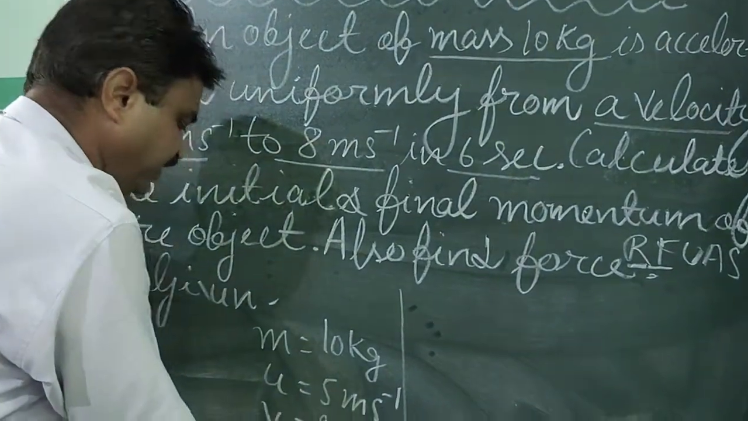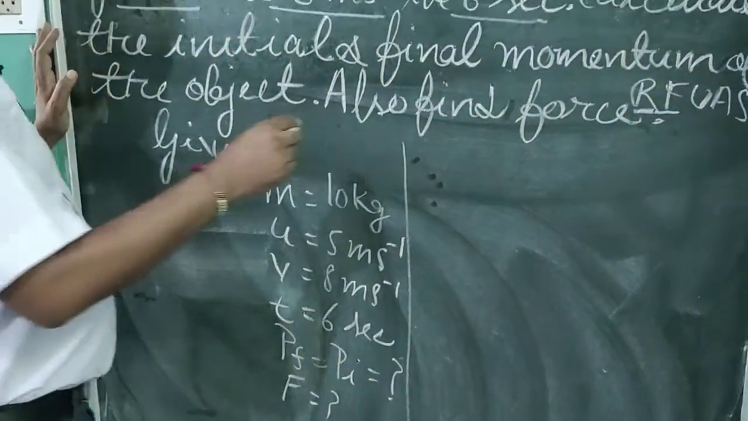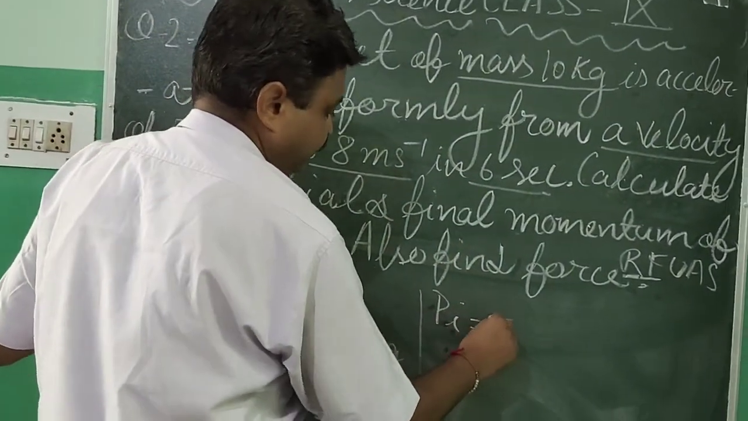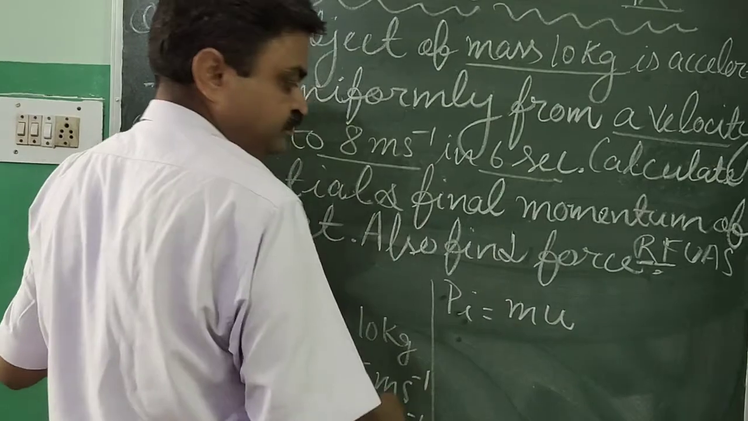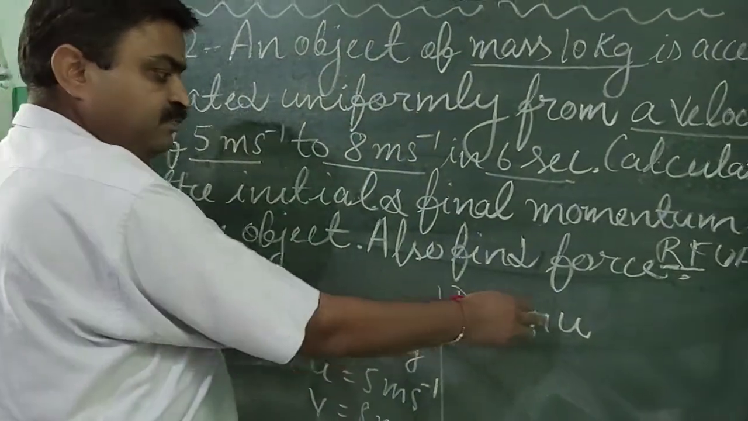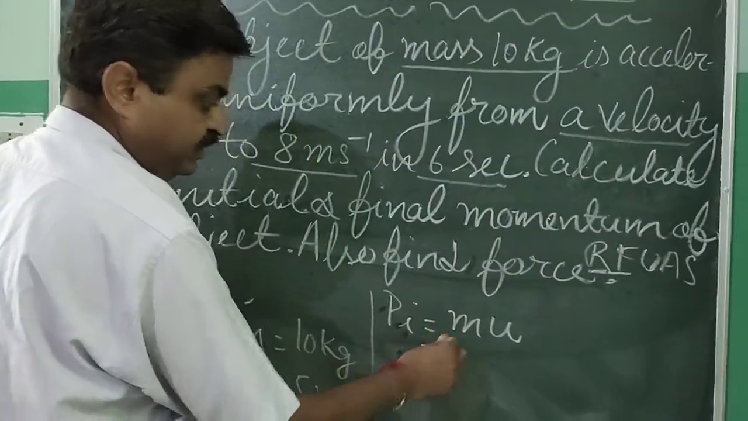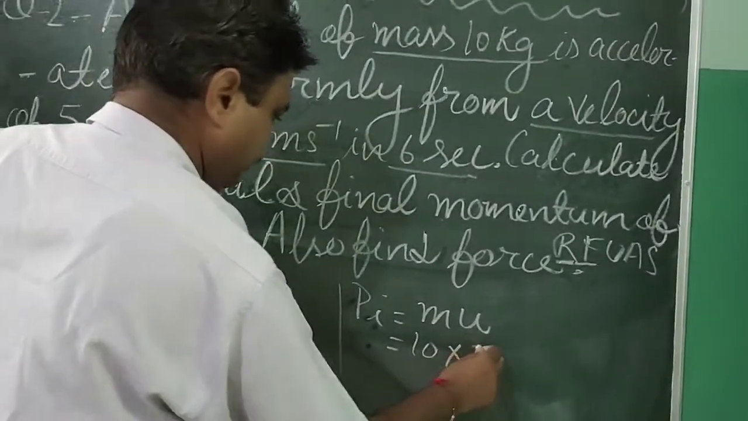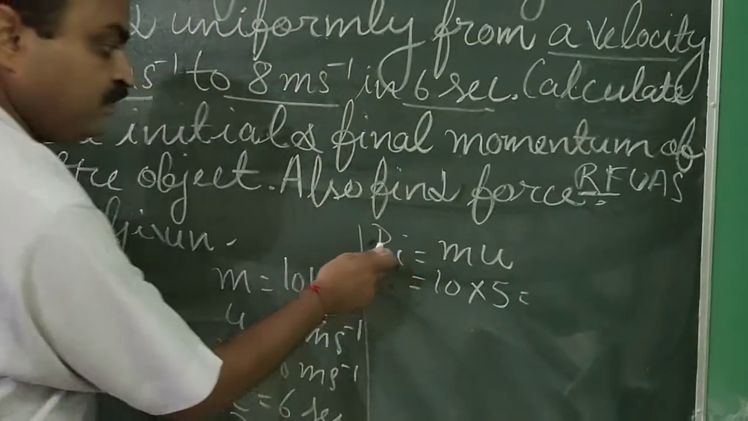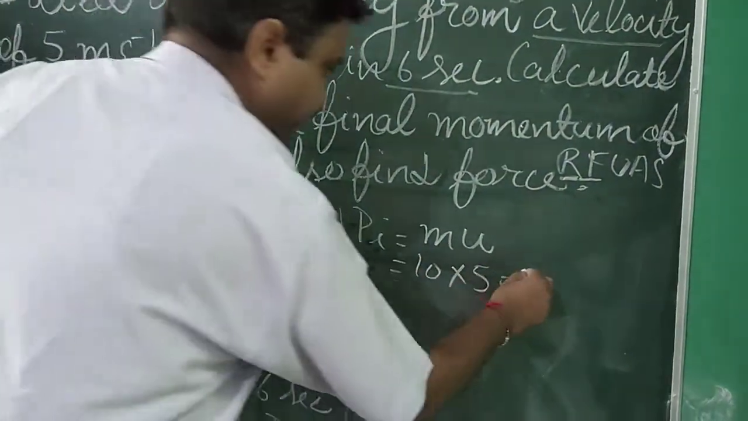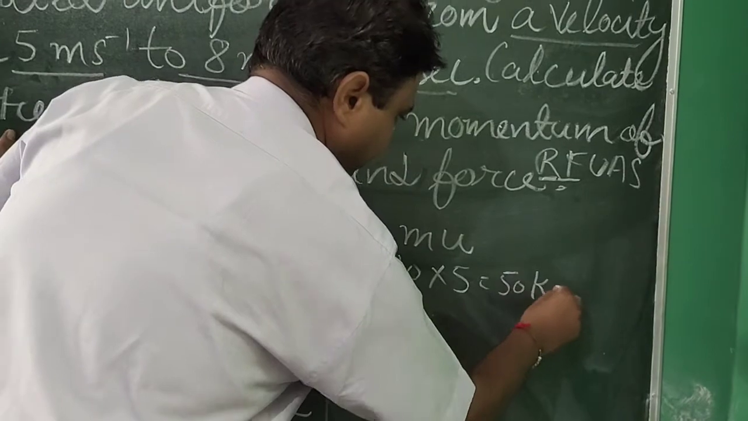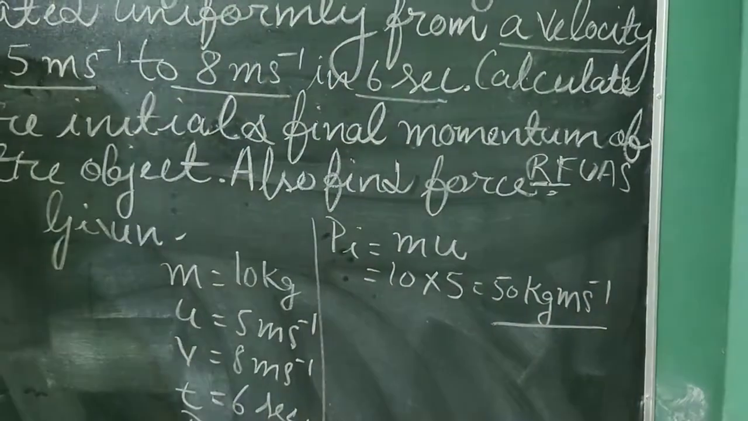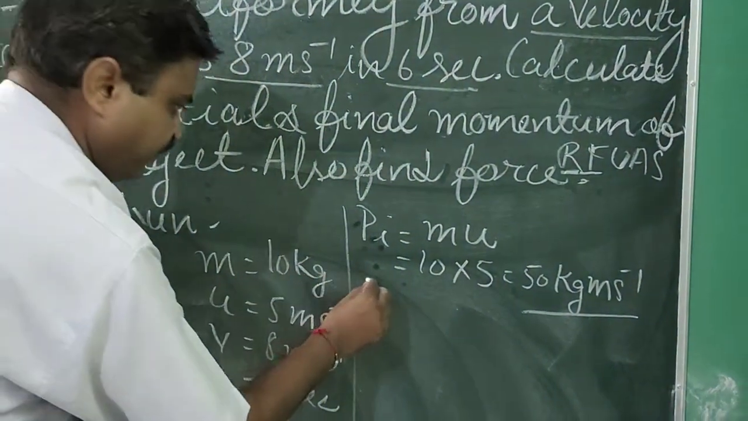So for the final and initial momentum, the formula that we use is mu. And with the help of this, you can get that. Now what is mass here? 10. What is the velocity? It is 5. So what is initial momentum? It is 50 kilogram meter per second. It is the answer.